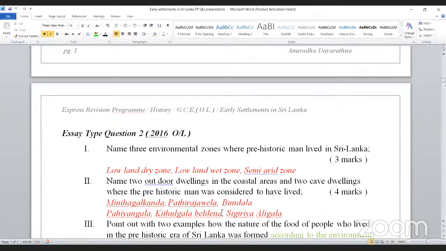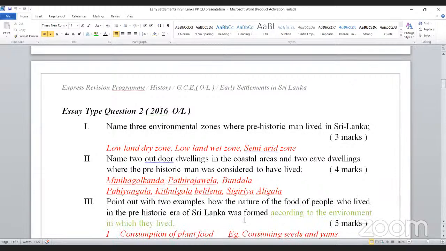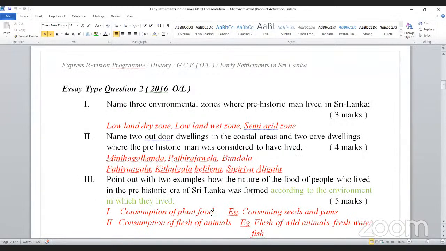That is a separate thing. But I can give you the idea. You must write two paragraphs under these two headings: consumption of plant food and consumption of flesh of animals.